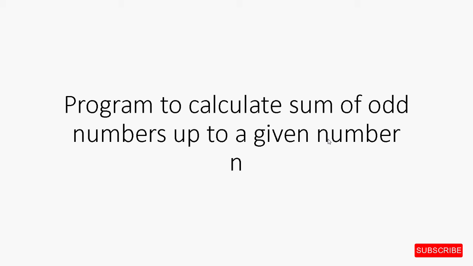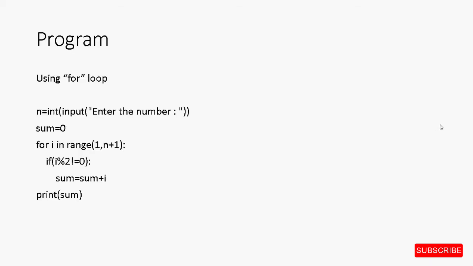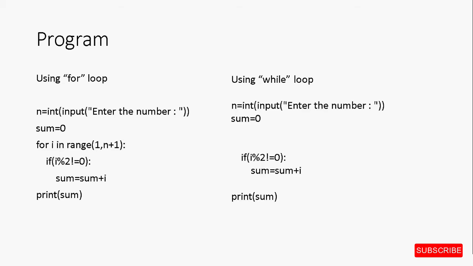First, we will see the one that we had done using the for loop and then we will implement the same using the while loop. Here we see the program that we had done earlier using the for loop. Now we will see it using the while loop. Except the for loop, all the statements will remain the same in this case, and therefore these statements here. Instead of the for loop, we have to use the while loop.